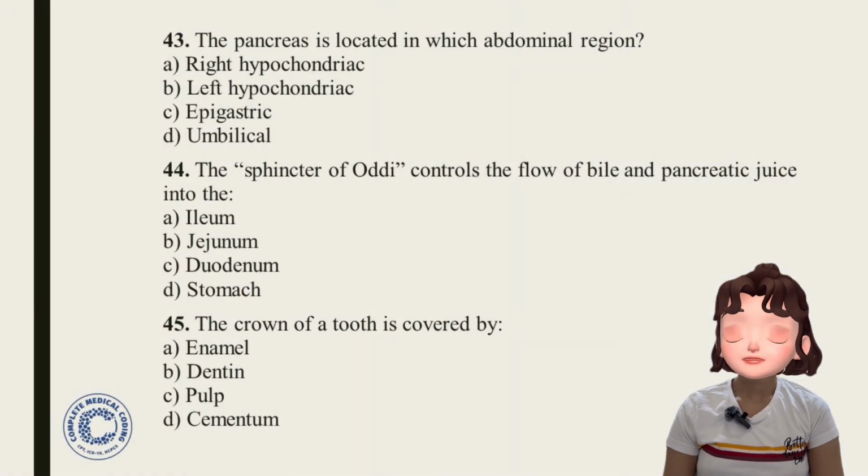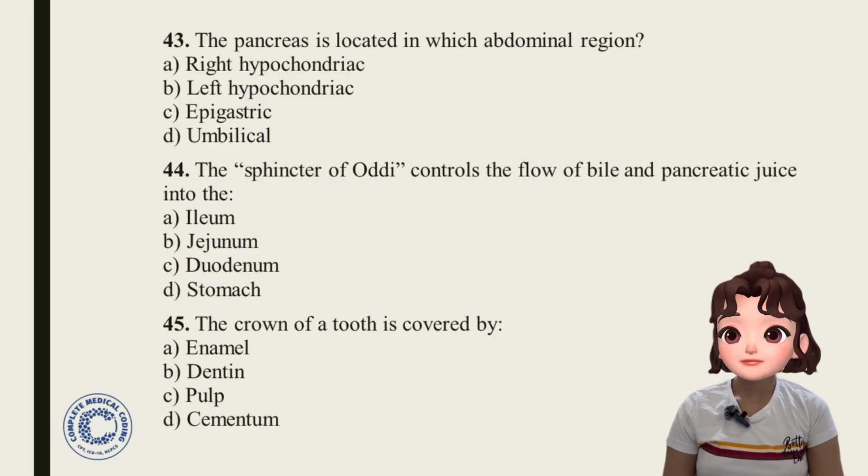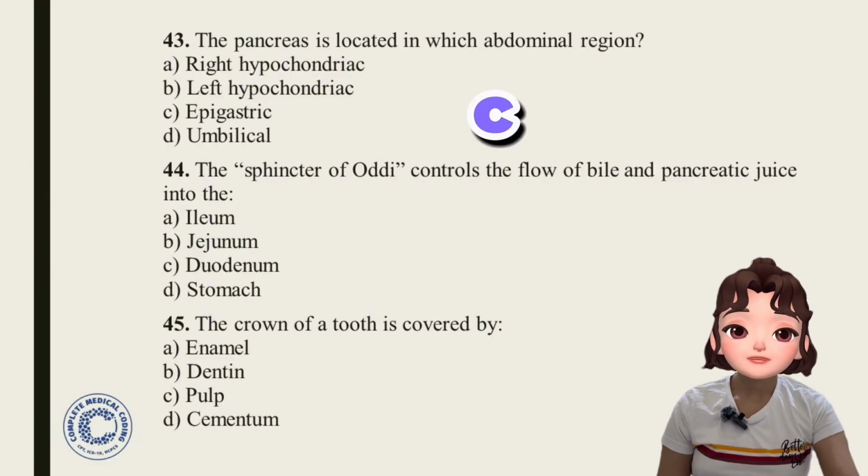Okay. Question 43. The pancreas is located in which abdominal region? Options: right hypochondriac, left hypochondriac, epigastric, or umbilical. So the pancreas is located in which abdominal region? It is the epigastric region. Okay.